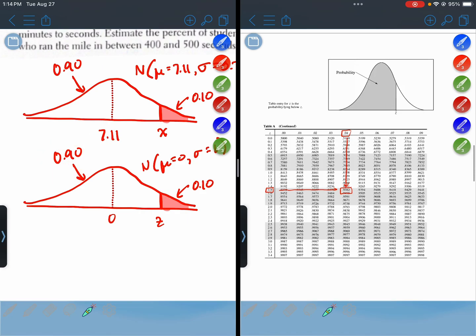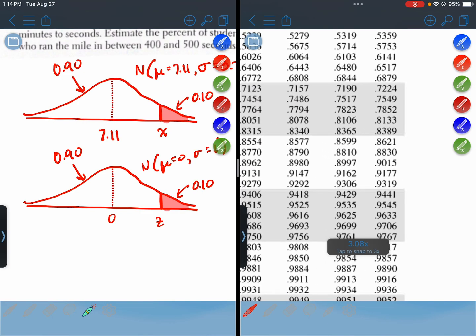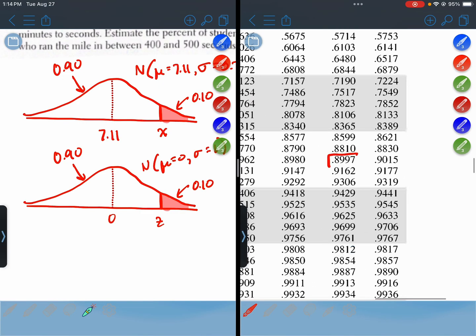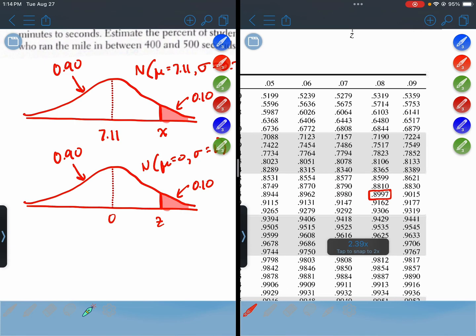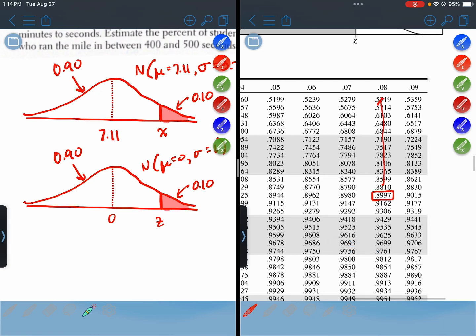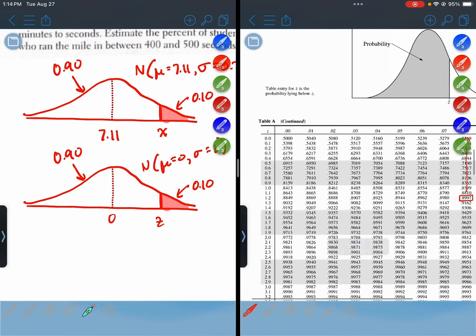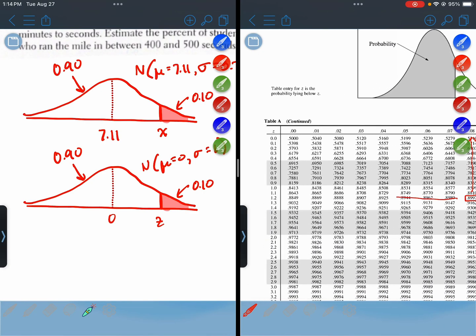Let's erase these old marks and look for the closest thing to 90%, so 89.97. I know the last digit is going to be an 8, and the other digits are 1.2. So the z-score we've found is approximately 1.28.